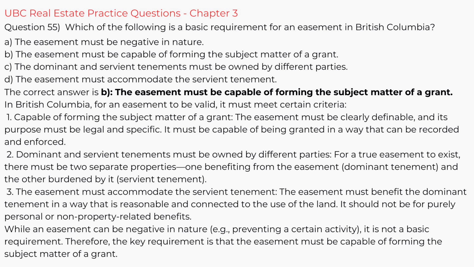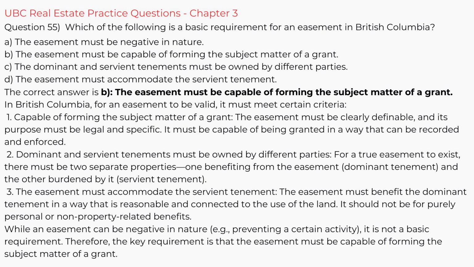In British Columbia, for an easement to be valid, it must meet certain criteria. 1. Capable of forming the subject matter of a grant. The easement must be clearly definable and its purpose must be legal and specific. It must be capable of being granted in a way that can be recorded and enforced. 2. The dominant and servient tenements must be owned by different parties. For a true easement to exist, there must be two separate properties, one benefiting from the easement, the dominant tenement, and the other burdened by it, the servient tenement.